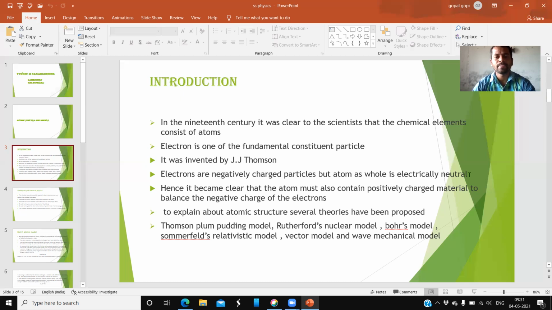Since the electron is negative, something opposite must be present to balance it. The opposite of negative is positive, so positive particles must be present inside the atom. Those we generally call the nucleus, because the nucleus contains not only protons but also neutrons.